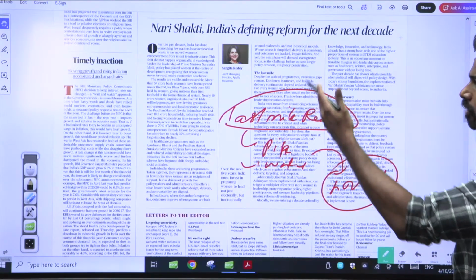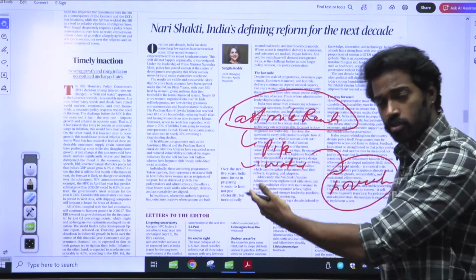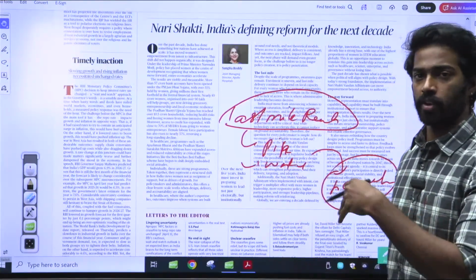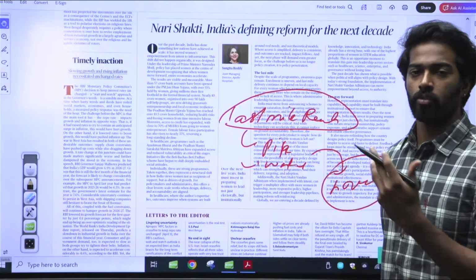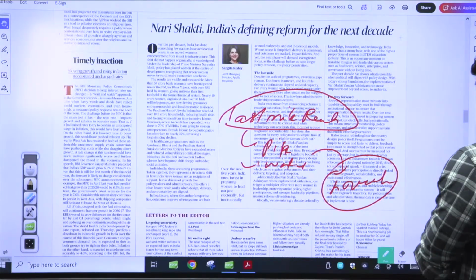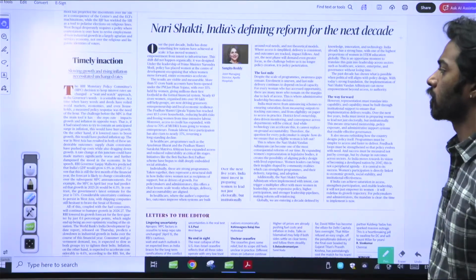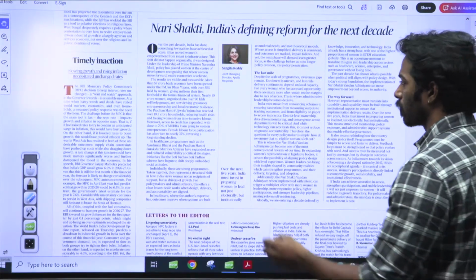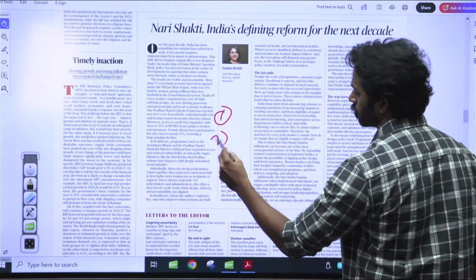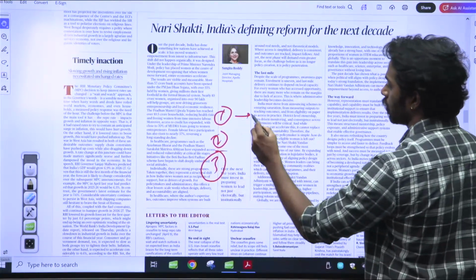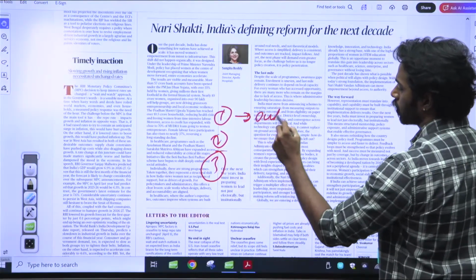So we have created much infrastructure. At the end of the day, if the particular woman is not benefiting from this infrastructure, it is not working properly. How will you know? That is what the author is trying to say. And the author has proposed a few methods to ensure that we are moving on the right path, by suggesting 3 ways to tackle it. One is ensuring outcome-based financing.